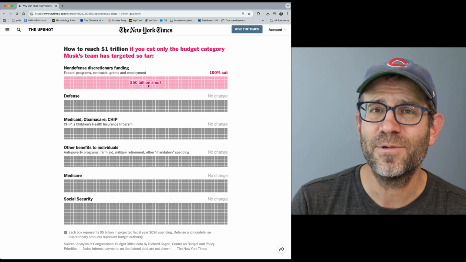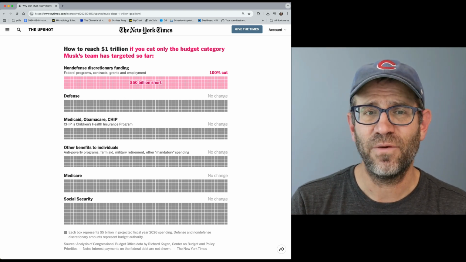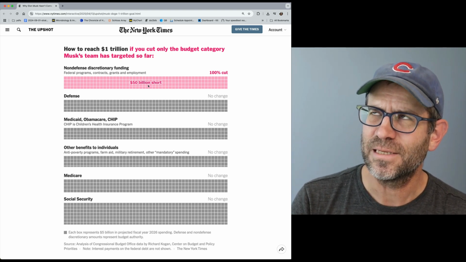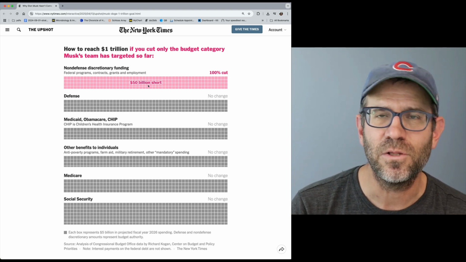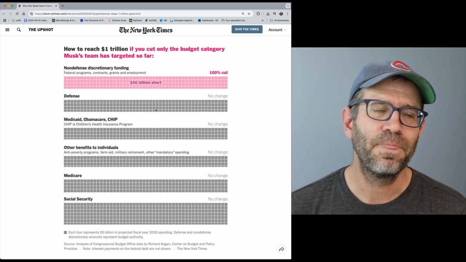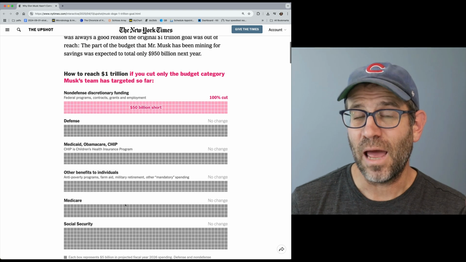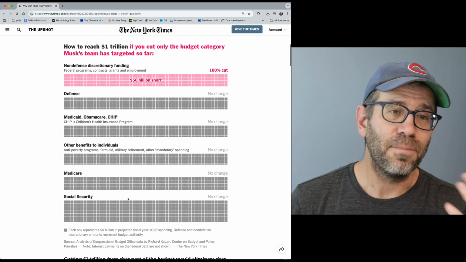So even if they were able to cut all of that non-defense discretionary funding, they would still only have cut $950 billion. Yes, that's a big number, but they would still have fallen short of the $1 trillion. So, of course, there are other parts of the budget that wouldn't have been touched by Musk's efforts.